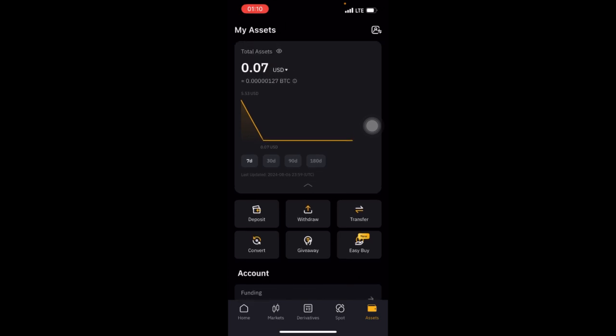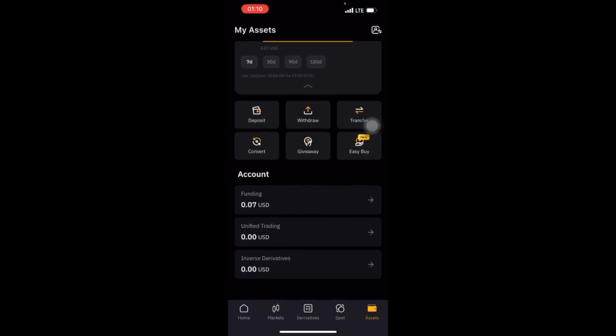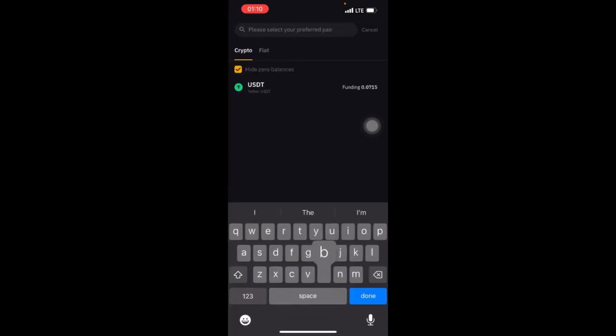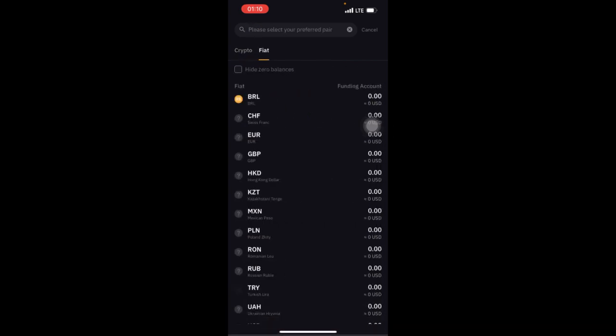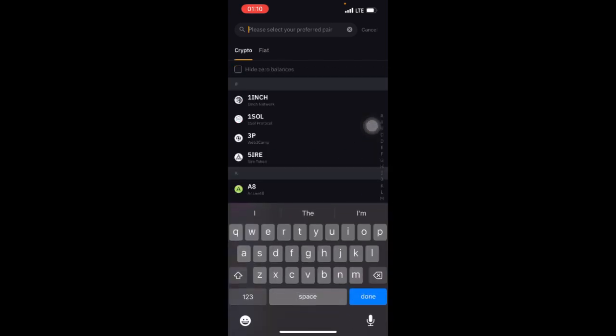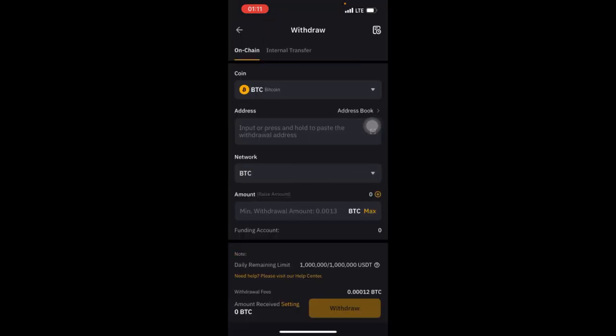So after getting your BTC, you withdraw the BTC from this place to Paxful.